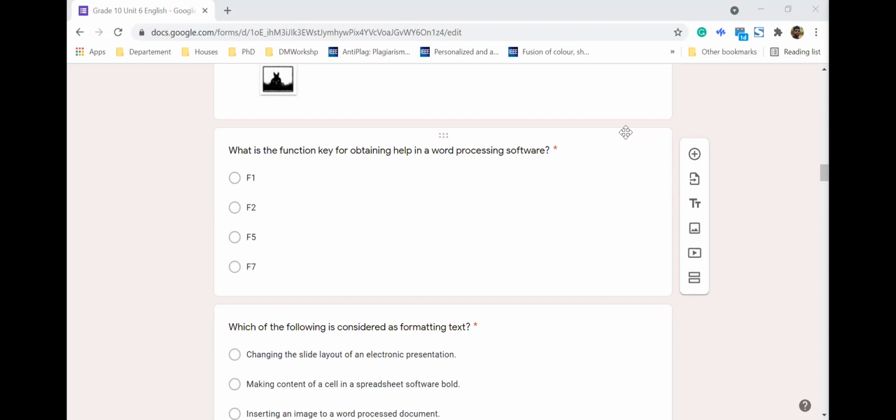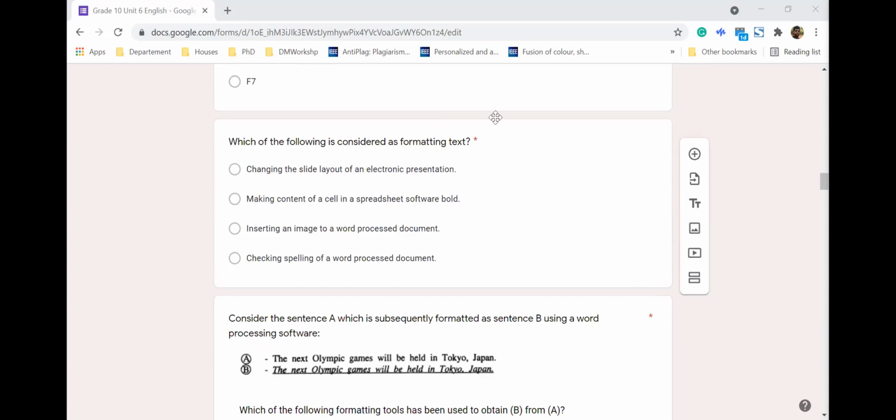This is for spelling and grammar. Make a note of this. F2 we don't normally see, right? So the answer for this question is F1. F7 is for spelling and grammar. Make a note of this one because I have seen some of you selected F7. Right. The next one.